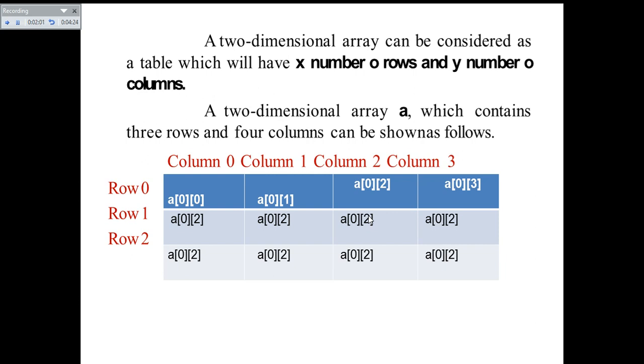As the name of the array is A and it is at row 0 and column 0, you can have the value a of 0 0, and you can have the value a of 0 1 at row 0 and column 1. By just looking at the subscript you can say in which row it is there and in which column it is there. Suppose if you take a of 0 2, it is present in the